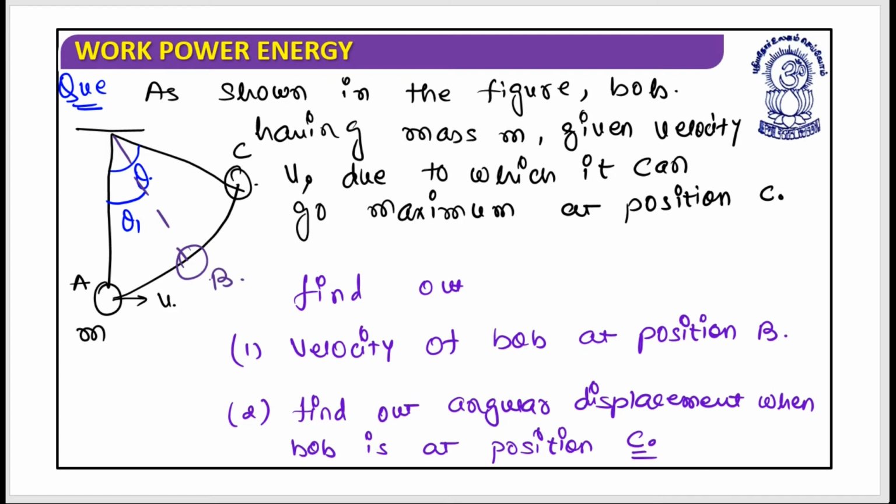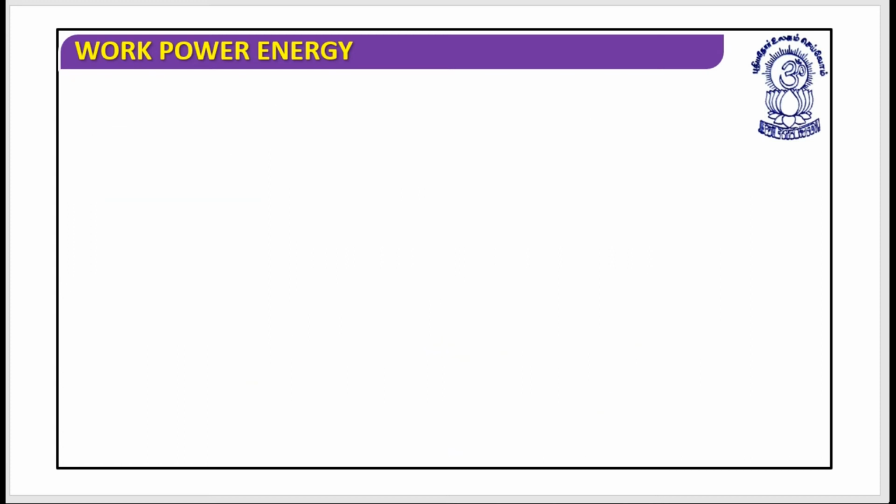So you need to find out the angular displacement when the bob is at position C. So this is required. Let's work on the first situation, the velocity of the bob at position B, and then we will move to the next question. So let's begin. This was the pendulum. Let me redraw this. From here it has been displaced up to here. This was given as theta 1. So I can have two locations, one is A, another is B. This can be assumed as a reference line, so h equals 0.